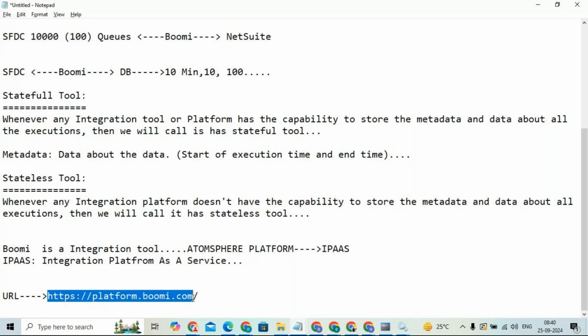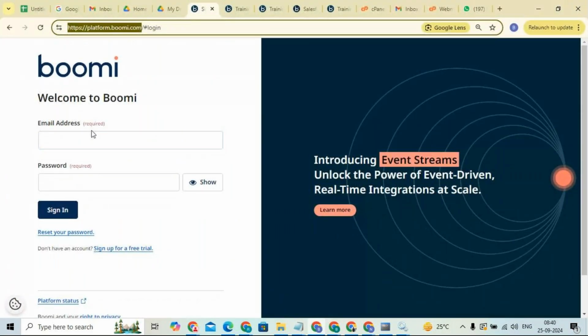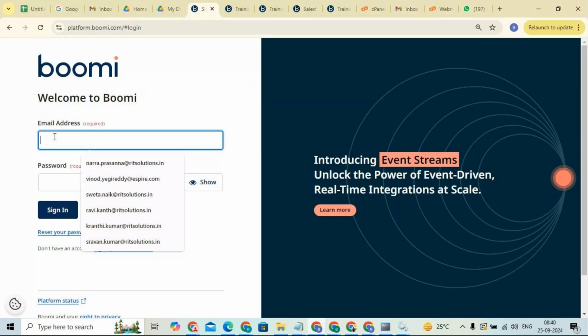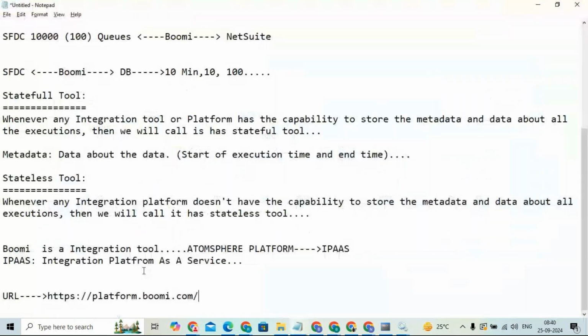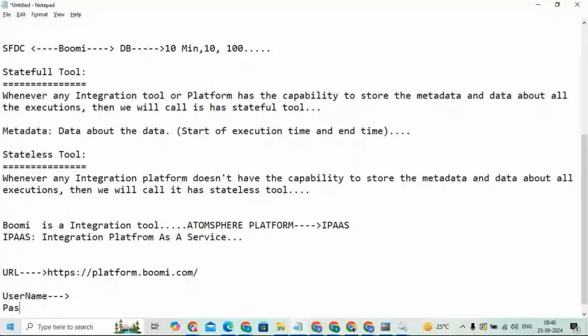This is the URL to log in to our platform. Now you can see it is asking for the email address and password. The email address is nothing but the username, and the password for that particular account. So we need the URL, username, and password to log in to the platform.